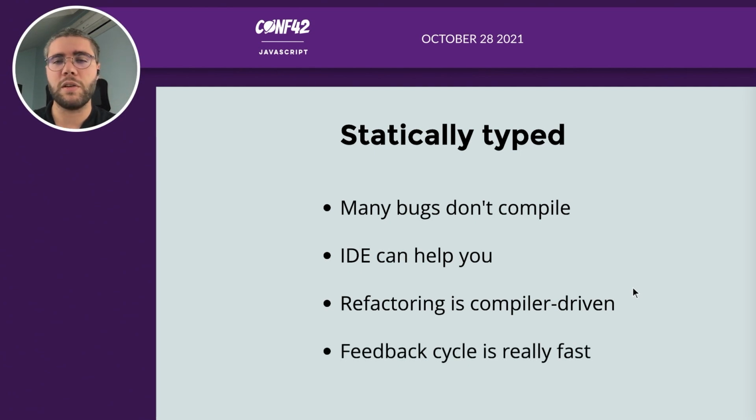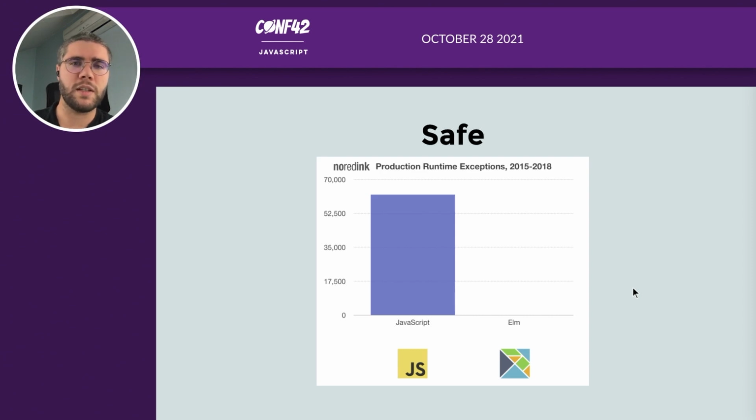And the feedback cycle is really fast, because you get your errors instantly when you type your code, so you can know if something is wrong. In fact, in Elm, we say that once it compiles, it means it works. So pretty nice. It is safe.